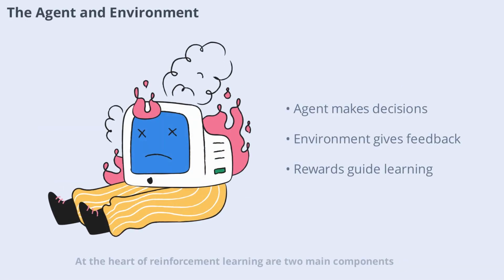The heart of reinforcement learning is two main components: the agent and the environment. The agent is the learner or decision maker, while the environment is everything the agent interacts with. The agent takes actions within the environment, and the environment responds by providing feedback in the form of rewards or penalties. This cycle continues, allowing the agent to learn which actions yield the best outcomes. Think of a video game character navigating a maze. The character, the agent, moves through the maze, the environment, receiving points for reaching goals or losing points for hitting obstacles. This dynamic interaction is key to reinforcement learning.